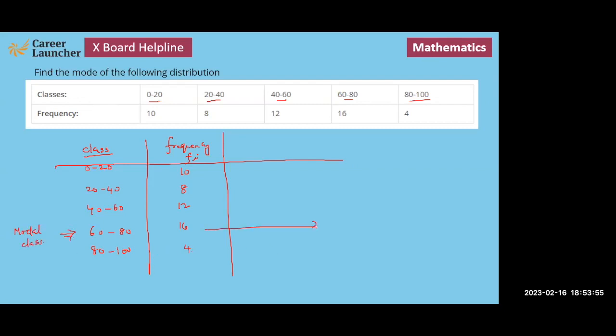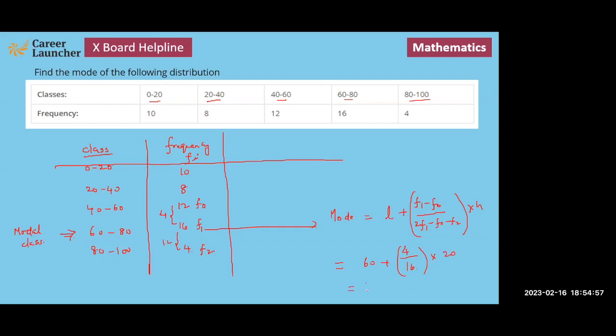If this is the modal class, the value of the mode will be equal to the lower bound of the modal class plus f1 minus f0 divided by 2f1 minus f0 minus f2, multiplied by h, where this is f1, this is f0, and this is f2. Here the lower bound is 60, and f1 minus f0 is 16 minus 12, so the numerator is 4, and this multiplied by the class width, that is 20.